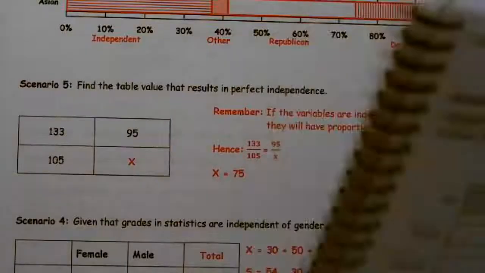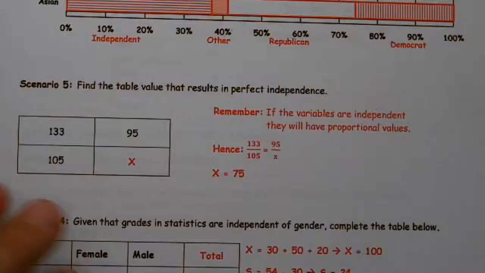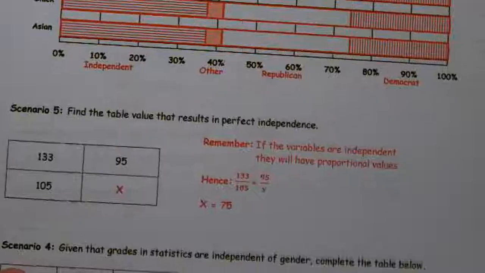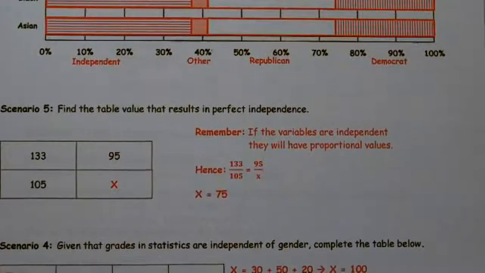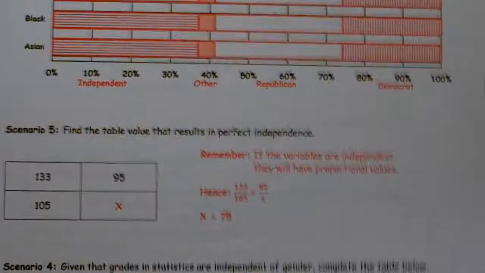Okay? All right. So that closes out the discussion on independence. The next one will be on contingency tables.